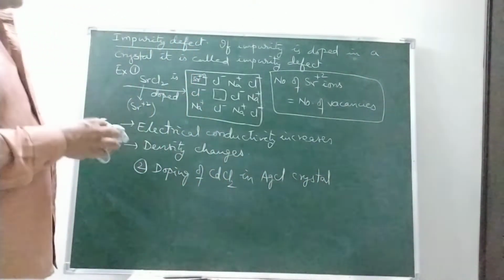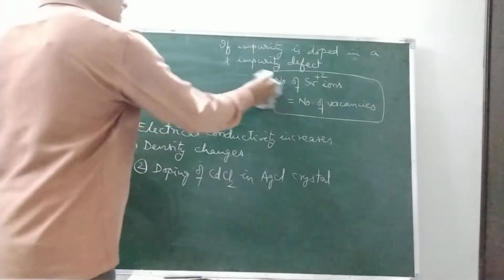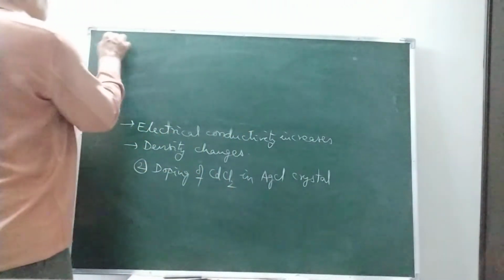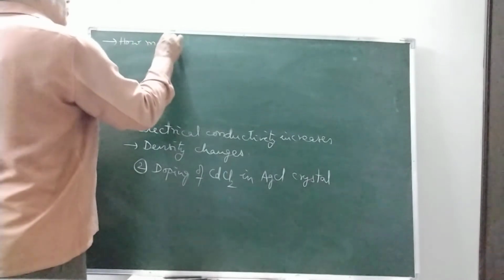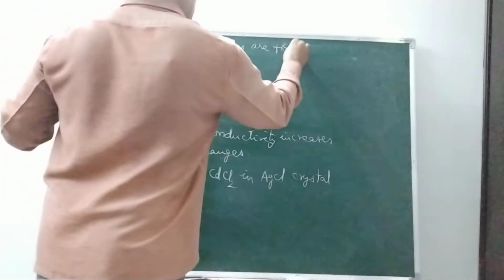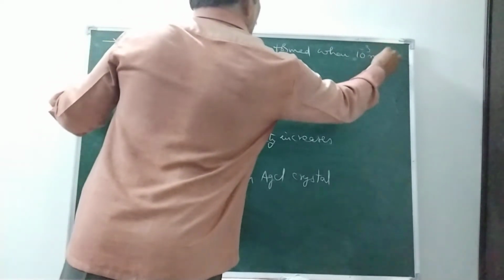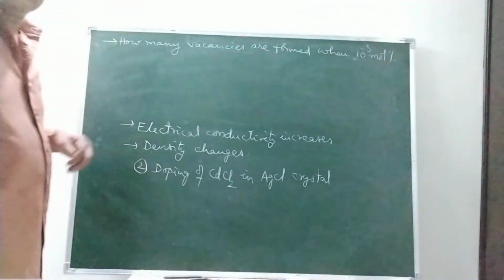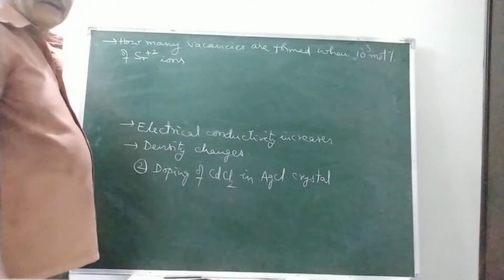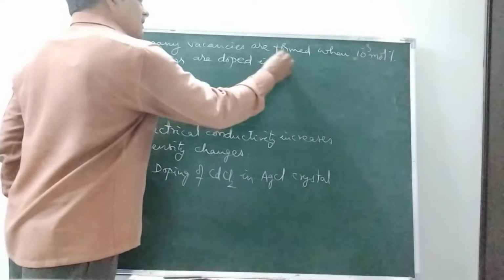And a question may be given like this in impurity defect: how many vacancies are formed when 10^-3 mole percent of Sr2+ ions are doped in NaCl?